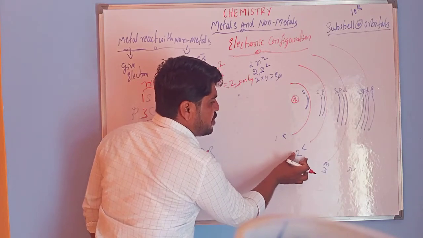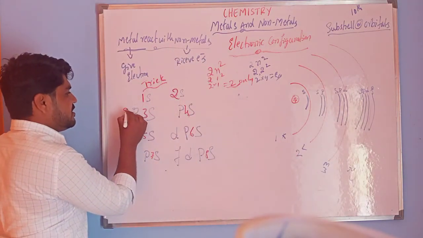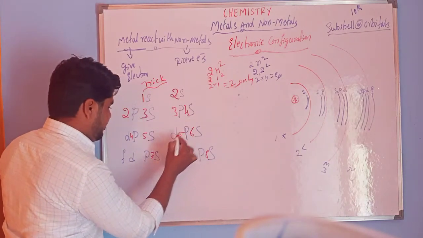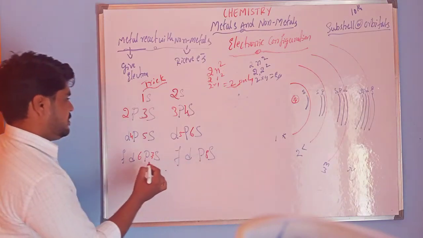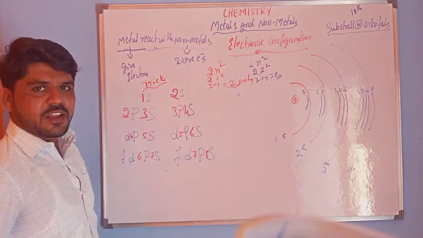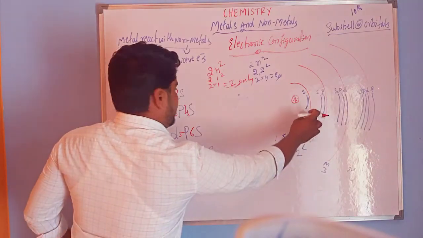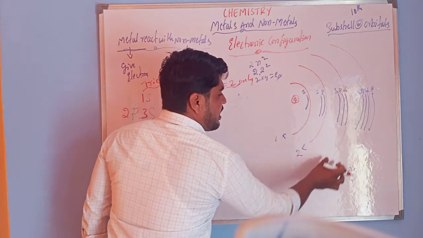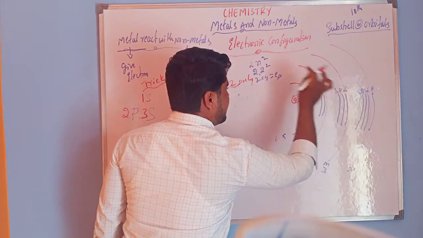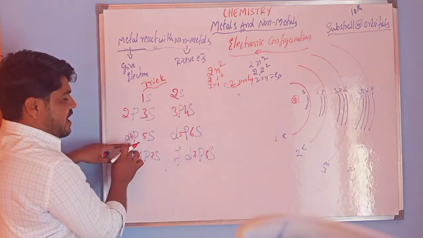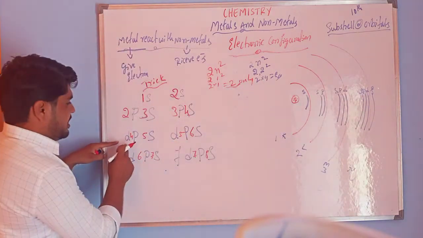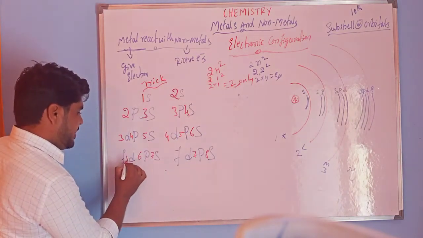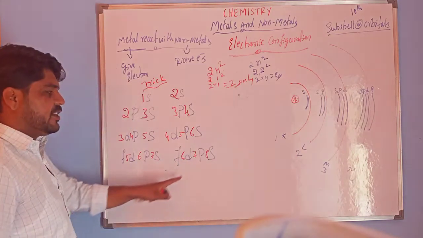Because the shell number is 2 in this case, that's why the numbering is 2P, 3P, 4P, 5P, 6P, 7P. Okay. Next S and P over, and the next is D. In the third shell we can observe the subshells S, P, D. So D starts with the third shell. That's why I am starting with 3D, 4D, 5D, 6D. Okay, like this.